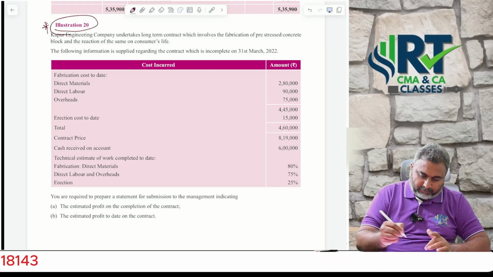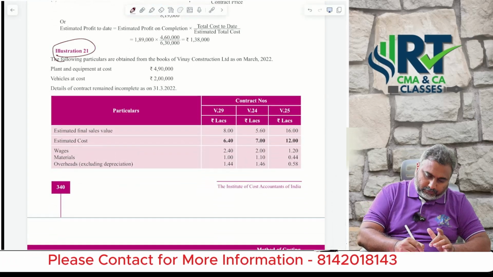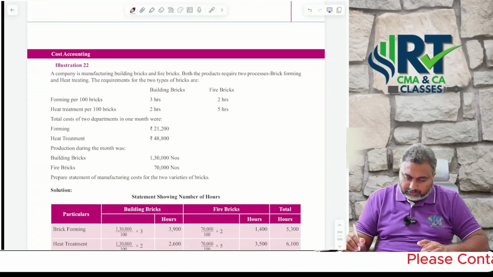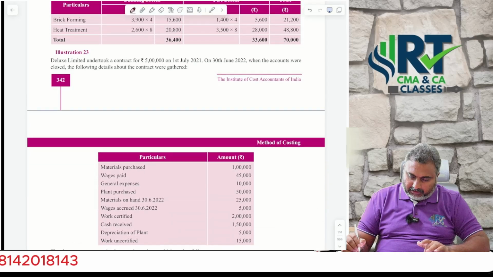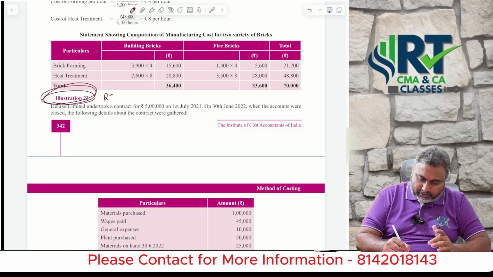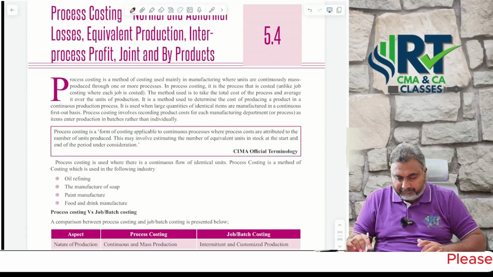Make it a star mark, important question. And this is also a 2-star rated question where I am giving star marks, compulsorily solve those questions. And even this is the most wanted problem in the examination, illustration number 23.